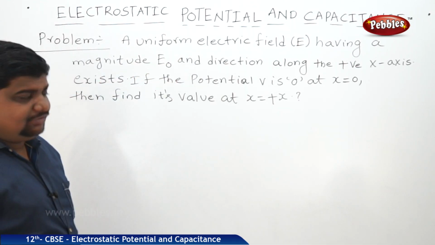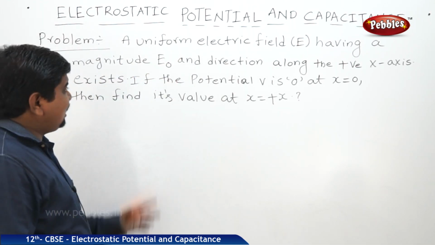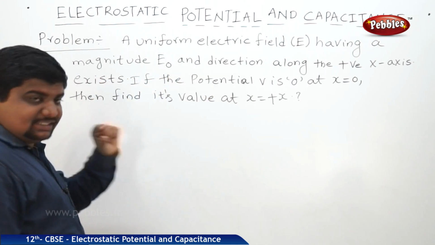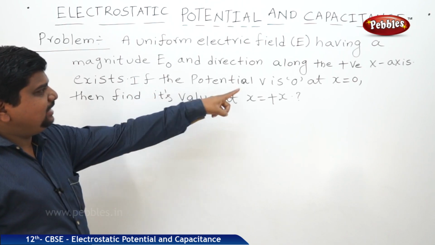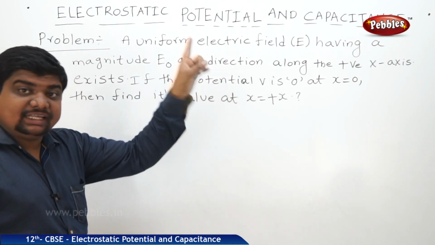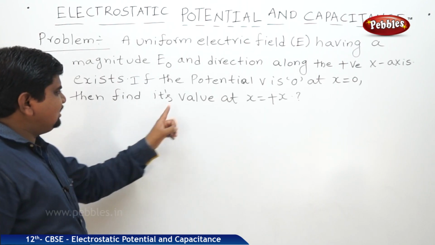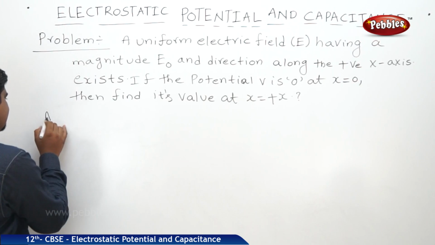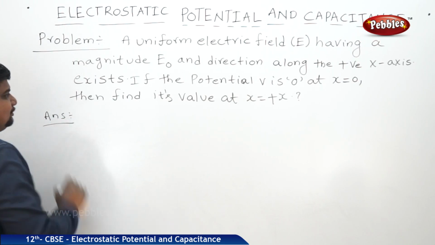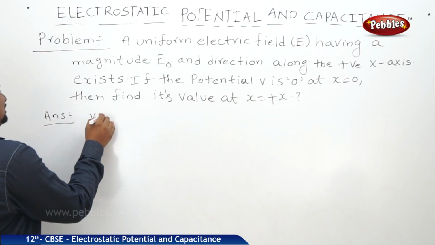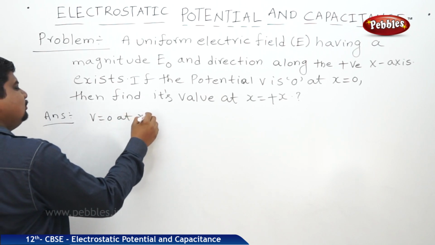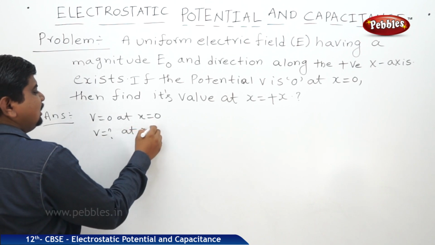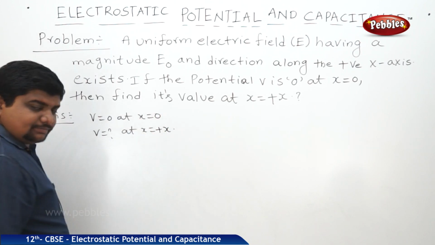A uniform electric field E, having a magnitude of E naught and direction along the positive x-axis, exists. If the potential V is 0 at x is equal to 0, then find its value at x is equal to plus x. See the description of the problem. V is 0 at x is equal to 0. What is V at x is equal to plus x?